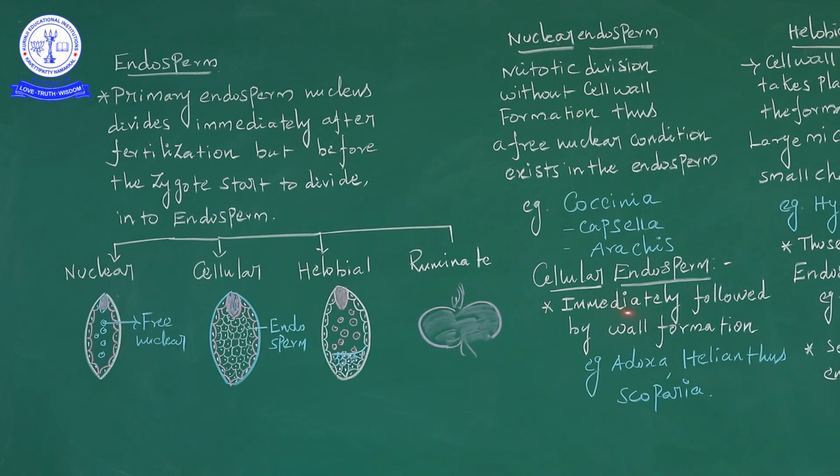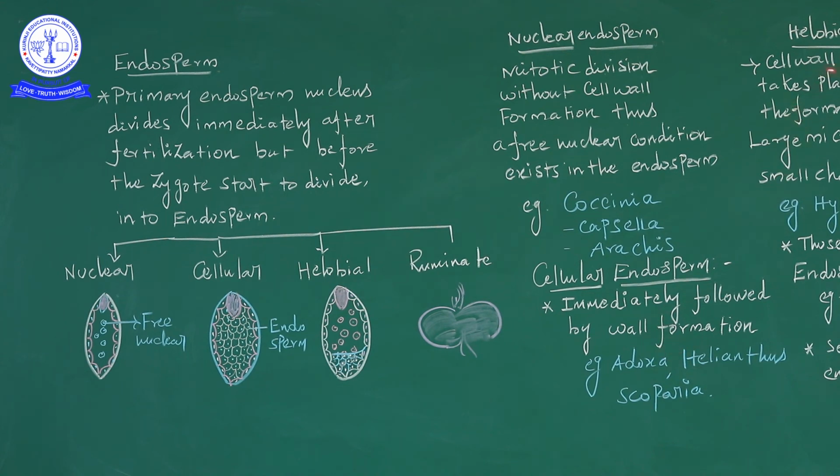Compared to the free nuclear type, the immediate wall formation is the very important difference. Subsequent divisions also follow cell wall formation. Examples are Adoxa, Helianthus and Scaevola.